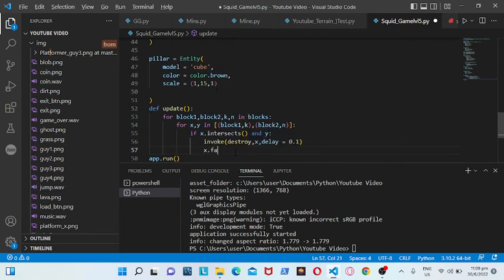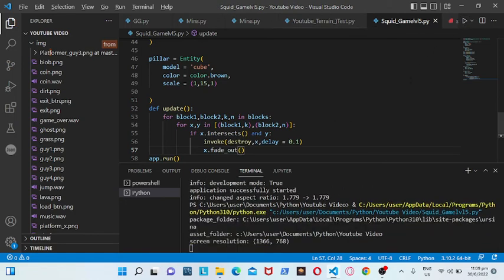Lastly, X dot fade out. And yep, this is the whole thing. Let's check it out.